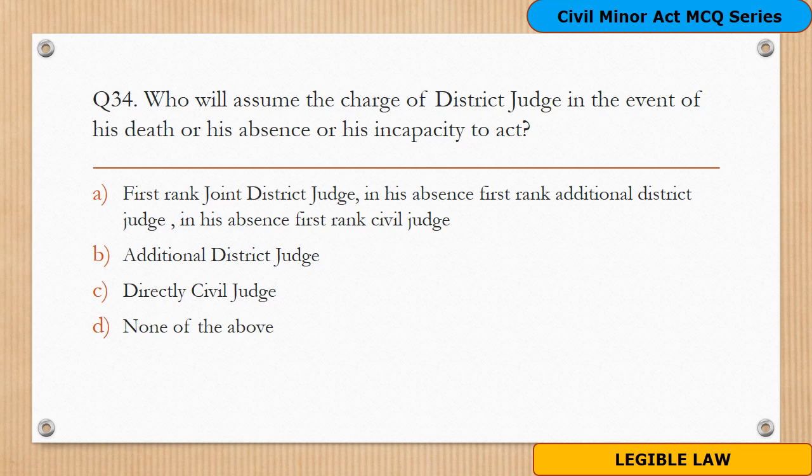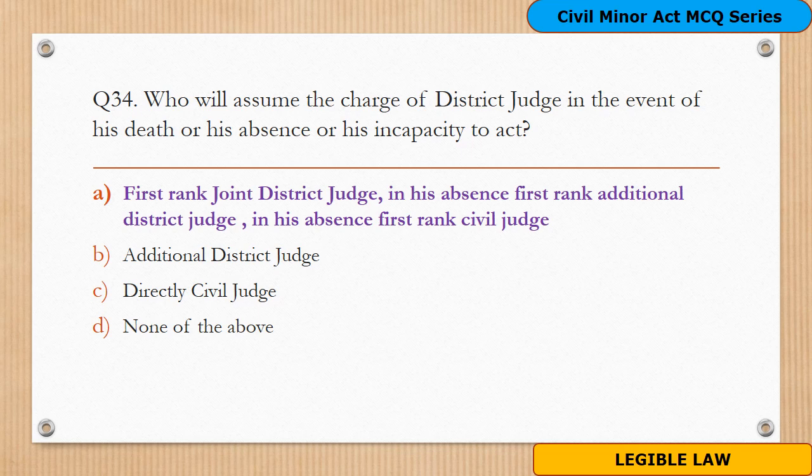Question 34. Who will assume the charge of district judge in the event of his death or his absence or his incapacity to act? Options are: Option A, first rank joint district judge. In his absence, first rank additional district judge. In his absence, first rank civil judge. Option B, additional district judge. Option C, directly civil judge. Option D, none of the above.